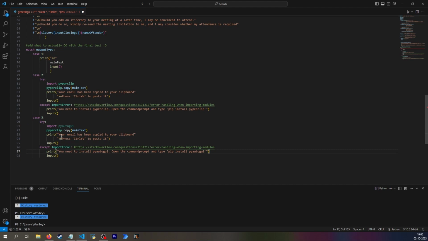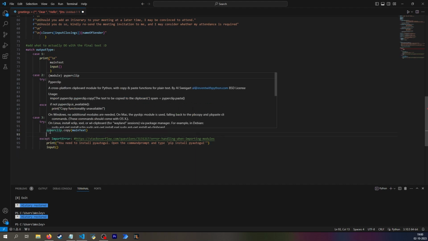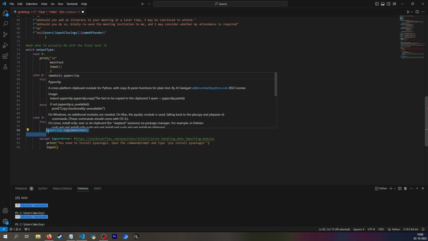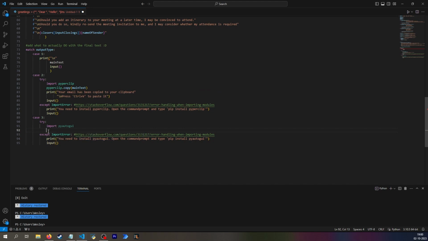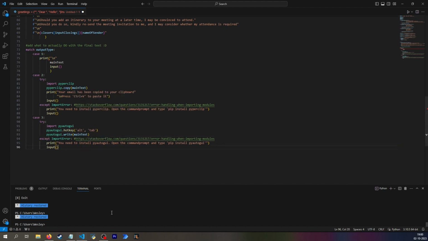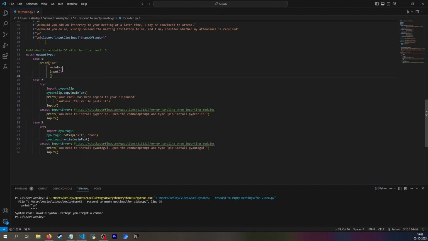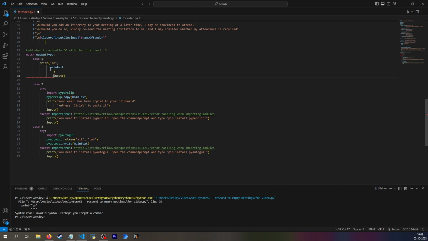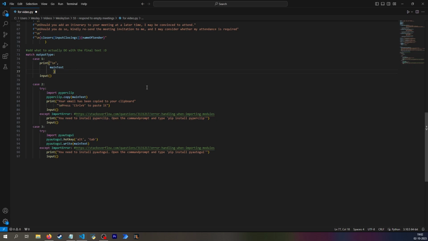And then, there's no point to have the print because it will happen and it's very clear what's happening. So I also don't want that. I simply want to import. I already imported. Then I can say pyautogui.hotkey, and that's the Alt and Tab. Now I can try running that, and it would help if I closed after printing. And it's not satisfied because it's indented, and Python really likes indenting,